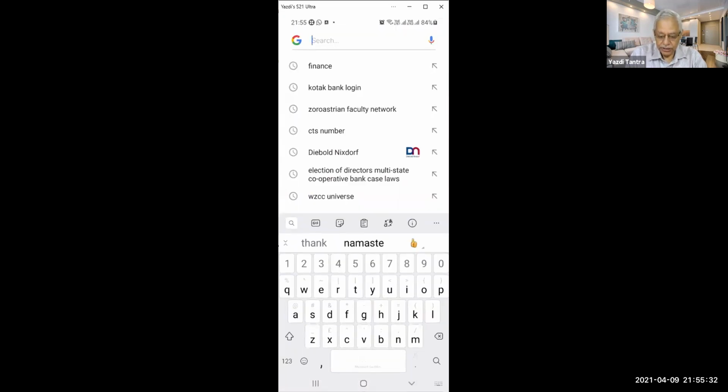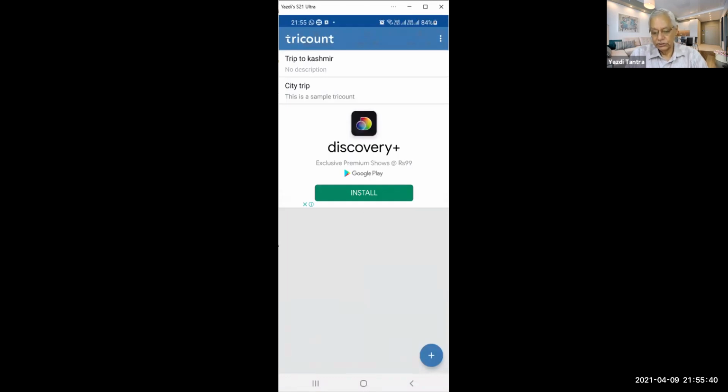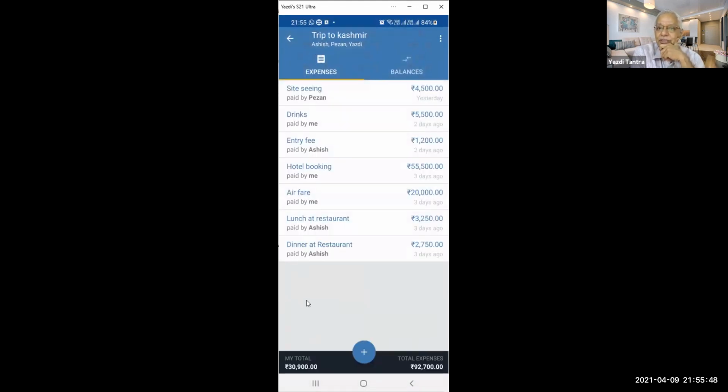So I'll just open that app. It is called TryCount. Can you see that? TryCount. So here I have created one trip to Kashmir, something which I think we are trying to visualize in the far future, not in the near future.